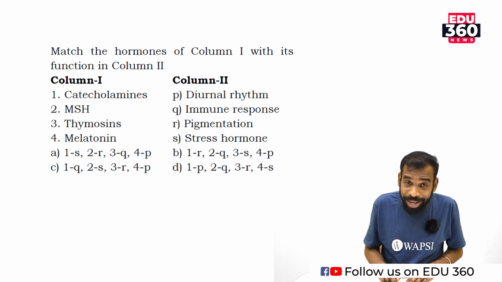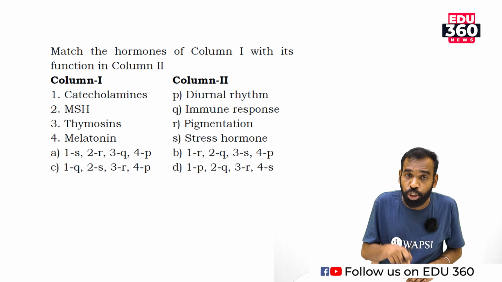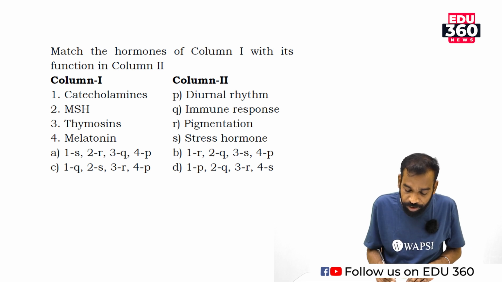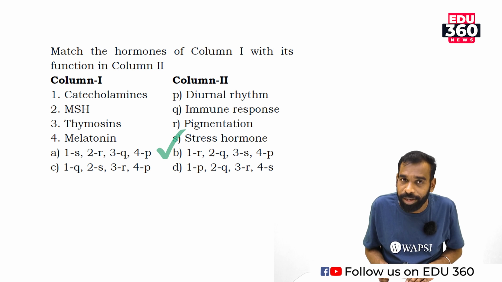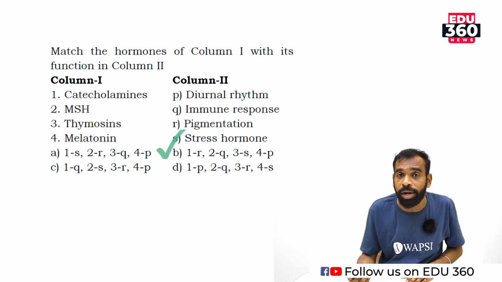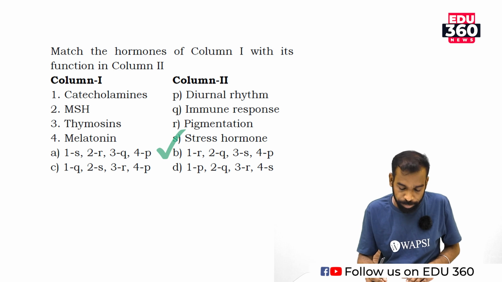MSH, melanocyte stimulating hormone, that is associated with pigmentation. Then thymosin is associated with immune response, and melatonin is associated with diurnal rhythm. Melatonin is the hormone which is secreted from the pineal gland, which is associated with diurnal rhythm, the 24 hour body rhythm.